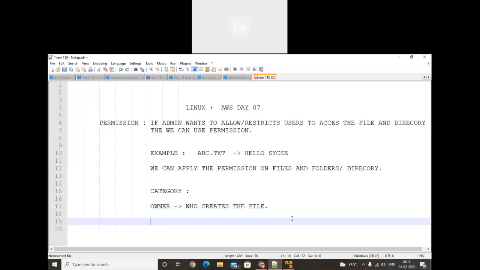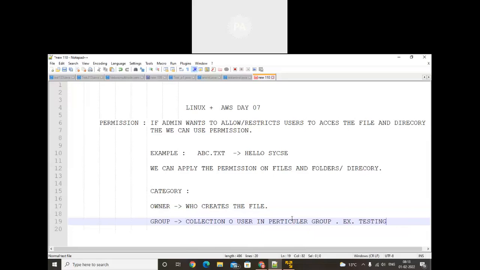After that, we already learned about the group. The next concept is a group. What is a group? Group is nothing but a collection of users. For example, here I will write testing. Testing is one group.